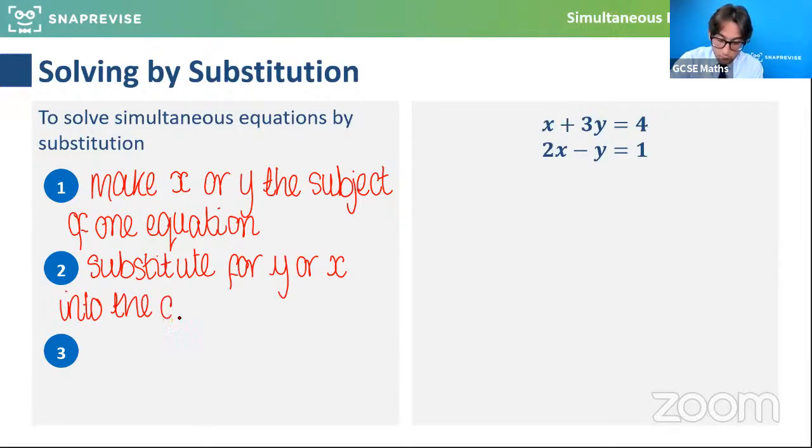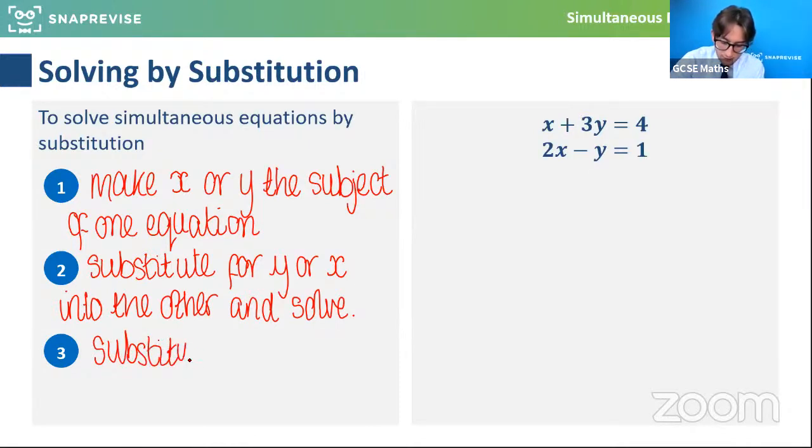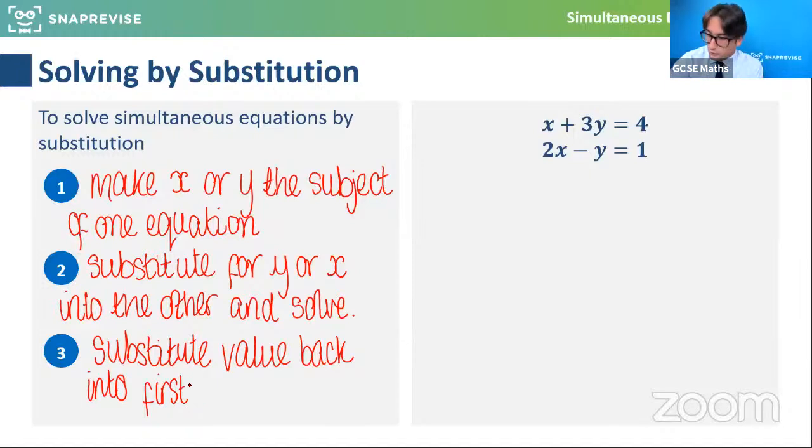And then this is the bit that a lot of people get wrong or lose the final mark for, this last step. We also need to find the other value as well, because there's two answers here. There's a value for x and a value for y. So what we then need to do is substitute the value we find back into the first equation and find the other variable as well. And I'm going to do that here now. But as I said, feel free to work ahead of me and share any answers if you've done it. This is hopefully a good one to look through and check that this method makes sense to you.